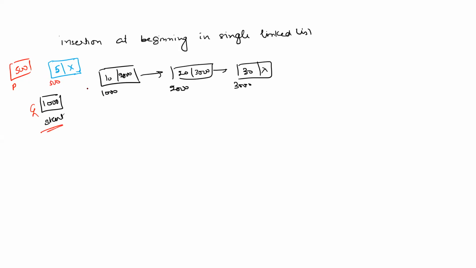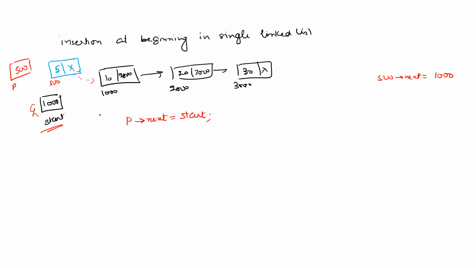For that purpose, you will first be creating this link. Now, how to create this link? This is nothing but we will be writing 500 next is equal to 1000. What this internally means is p arrow next is equal to 1000. 1000 is start.